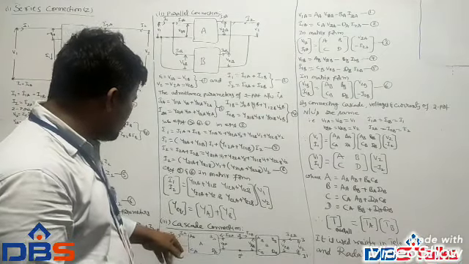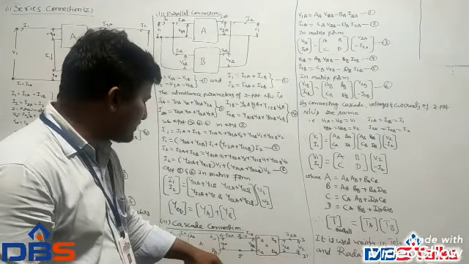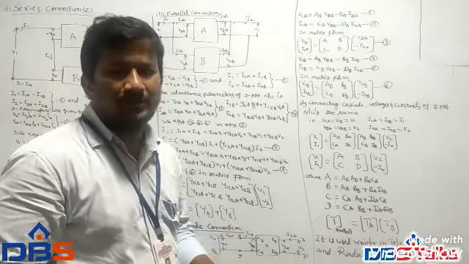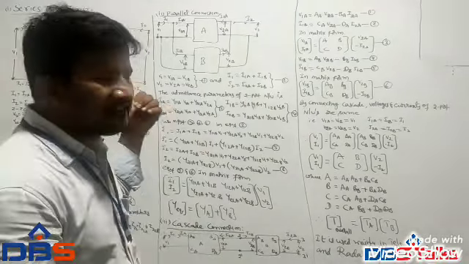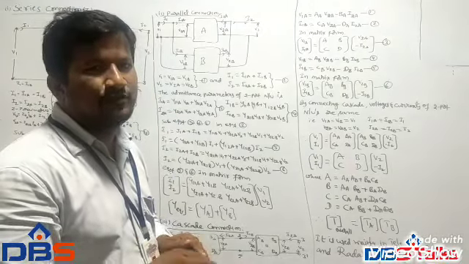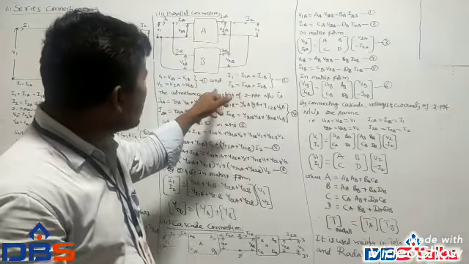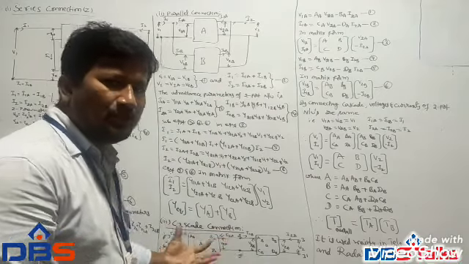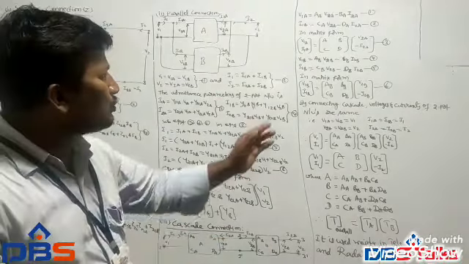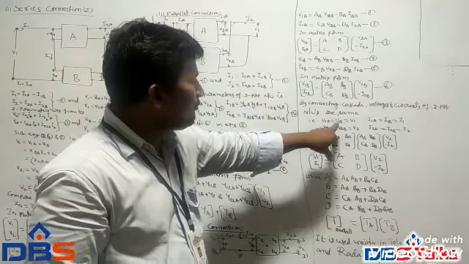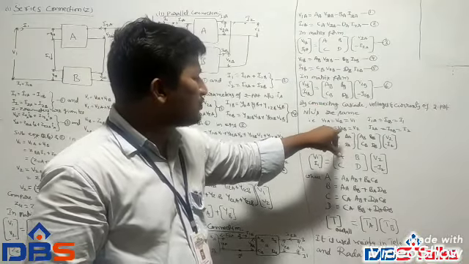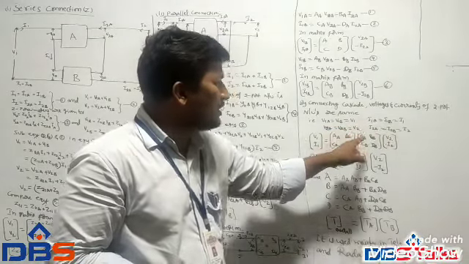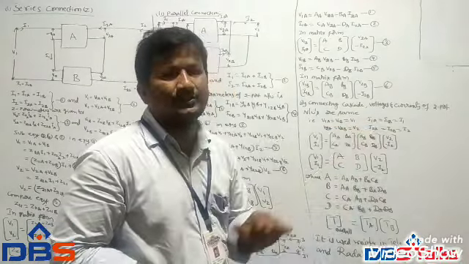So in cascade connection, the voltages and currents must be the same for A network and B network. Whereas in series connection, current must be the same and voltage will be different; in parallel connection, voltage must be the same and current will be different. Coming to the cascade connection, V1A is equal to V1B is equal to V1, V2A is equal to V2B is equal to V2. Similarly, I1A is equal to I1B is equal to I1, I2A is equal to I2B is equal to I2.